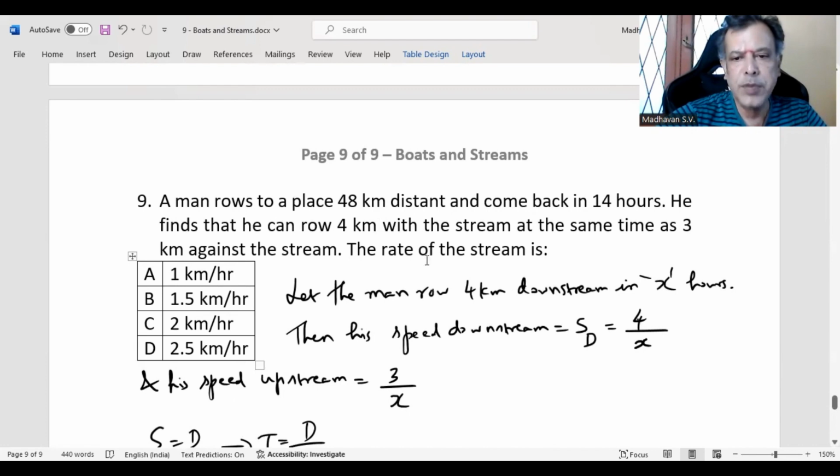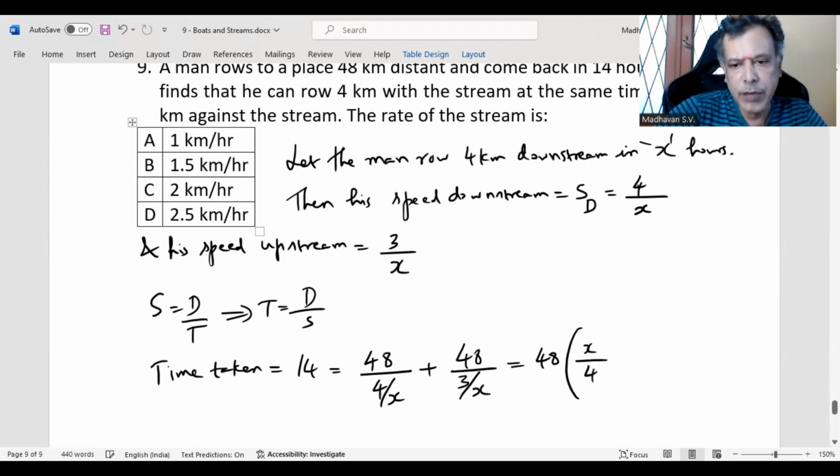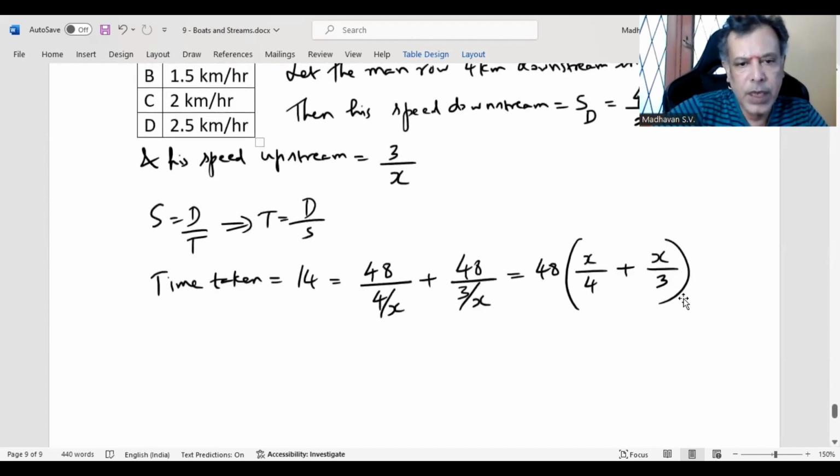That means the same 48 kilometers upstream and downstream is traveled. So distance is 48 divided by our downstream speed, 4 by X, plus 48 kilometers divided by upstream speed, 3 by X. So in this case, 48 is common. We can take that outside. So 1 divided by 4 by X is X by 4. 1 divided by 3 by X is X by 3. So now again here X is common. So 14 is equated to